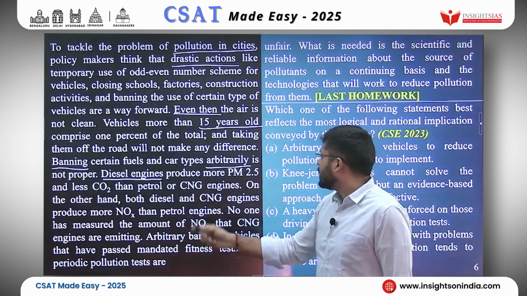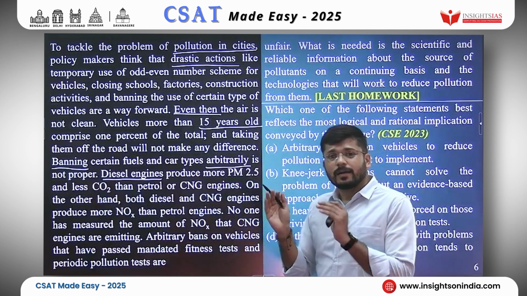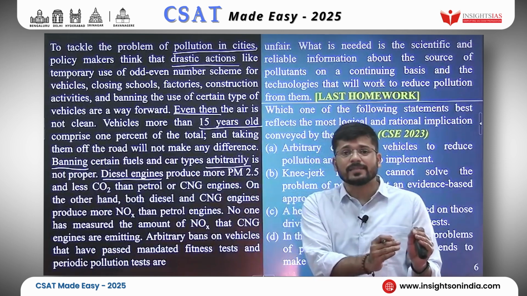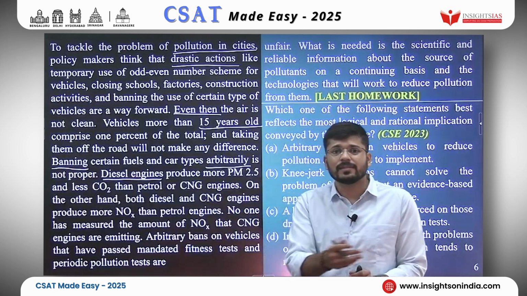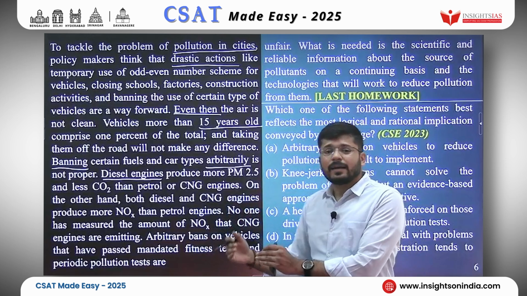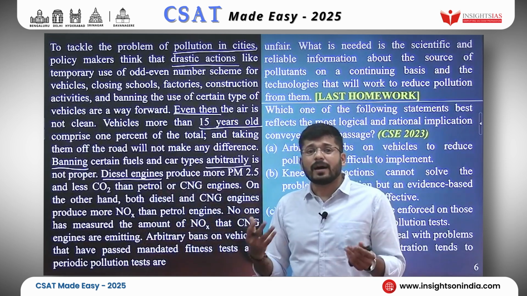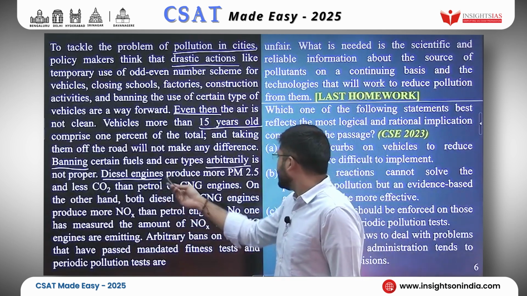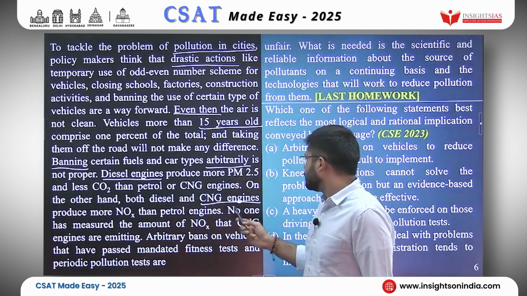On the other hand, petrol and CNG engines produce more NOx. So, for example, diesel fuel engines produce one harmful gas, and CNG engines produce another harmful gas. So it would be arbitrary to ban one type of fuel engine. So you will underline diesel engine, then CNG engines.